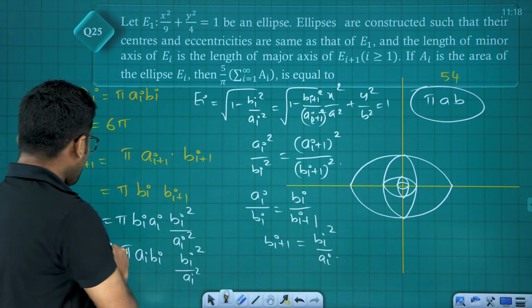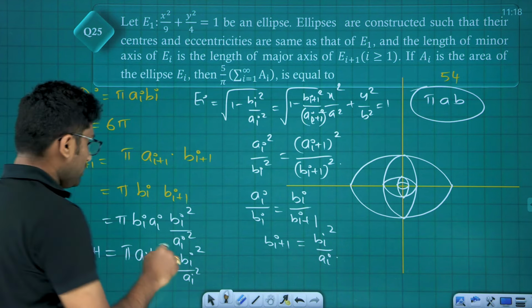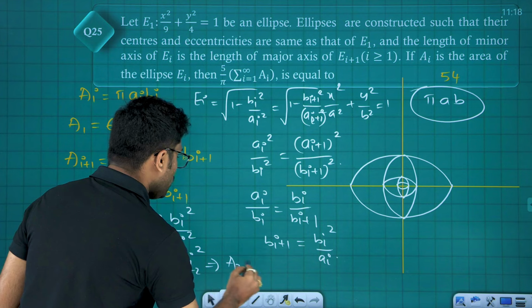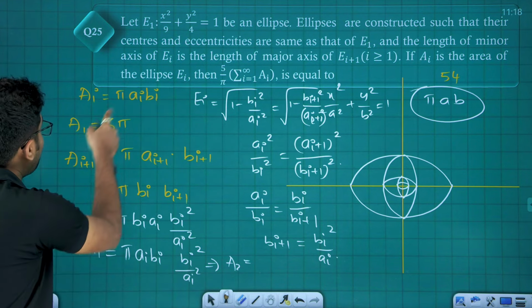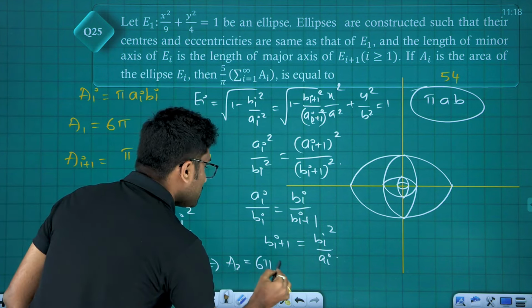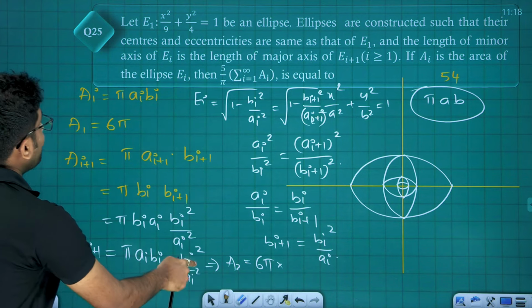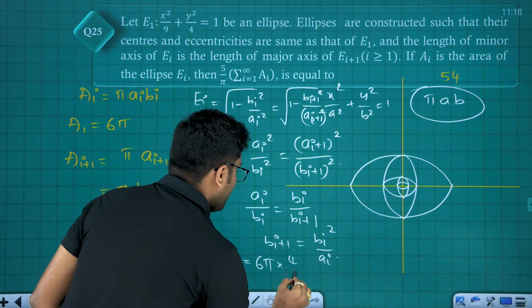Okay, now put i equals 1. That is A2 will be equal to pi ab, already pi ab is 6 pi, we know, 6 pi into b square by a square, which is nothing but 4 by 9.